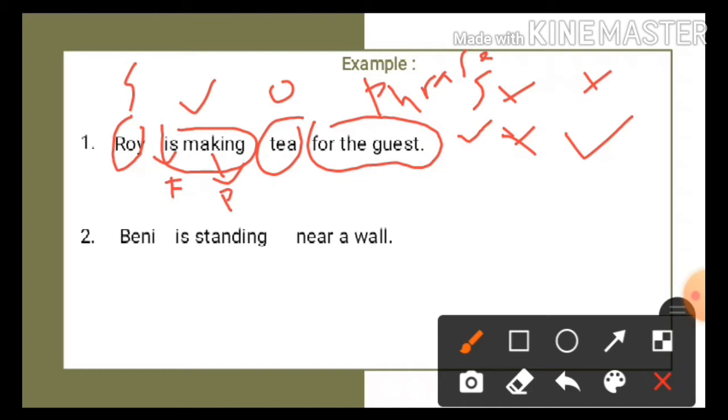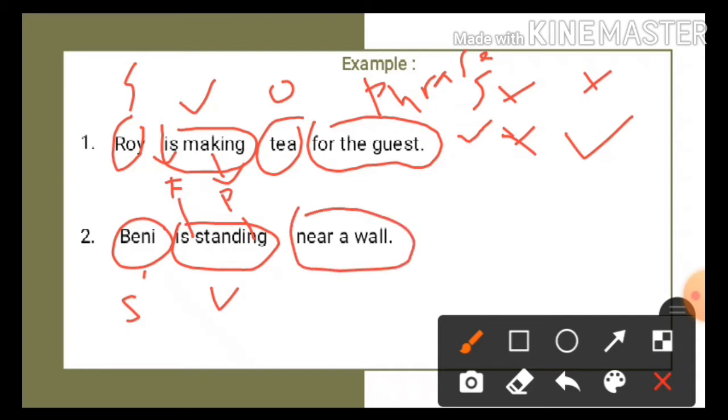Benny is standing near a wall. Benny here is a subject, is standing is a verb, is is a finite, and then standing is a predicate. What about near a wall? Does it have a subject? No, it doesn't.